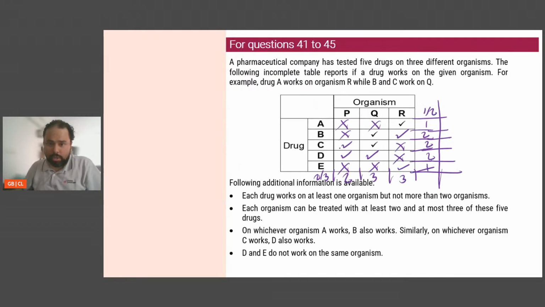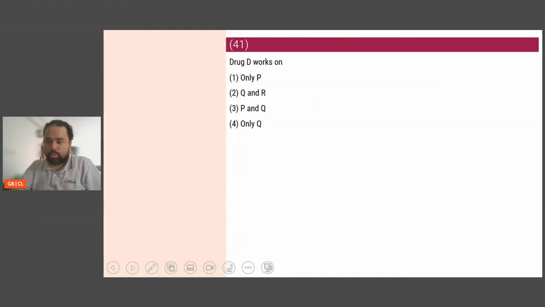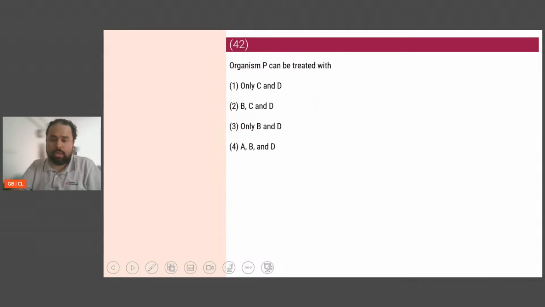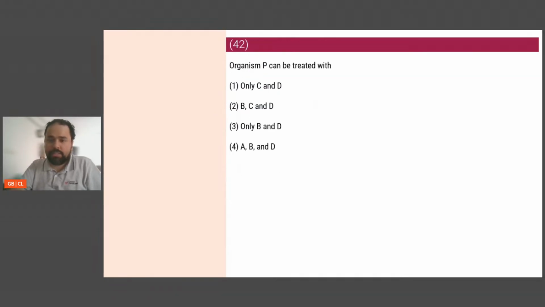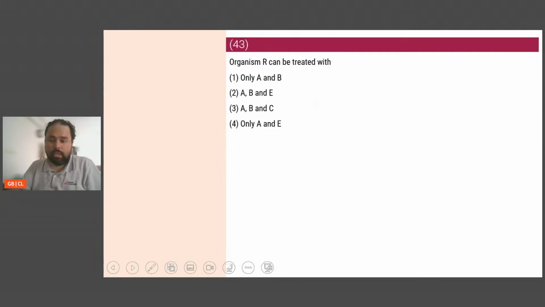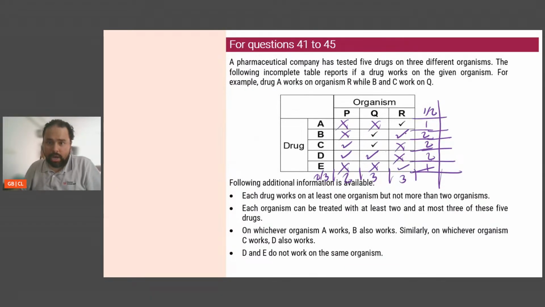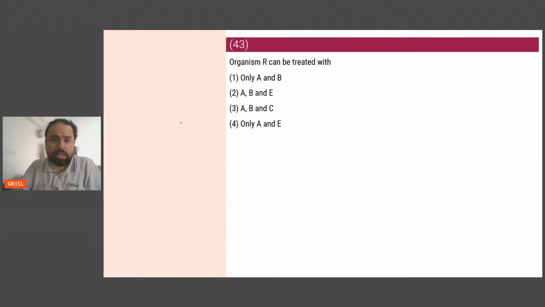Drug D works on P and Q. P and Q. Okay. Next one, organism P can be treated by C and D. Only C and D. Next one, organism R can be treated by A, B and E. A, B and E. Where is A, B and E? Yes.